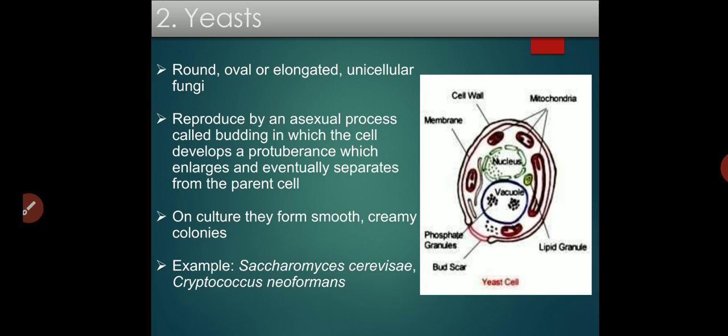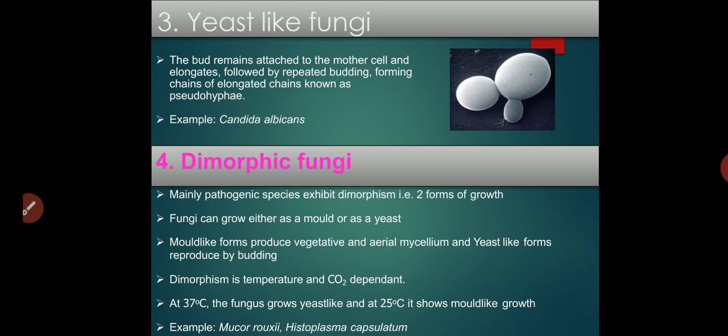When we culture them, they form smooth and creamy colonies. For example, Cryptococcus neoformans and Saccharomyces cerevisiae types of yeast form these creamy and smooth colonies, and they reproduce asexually by the process of budding.